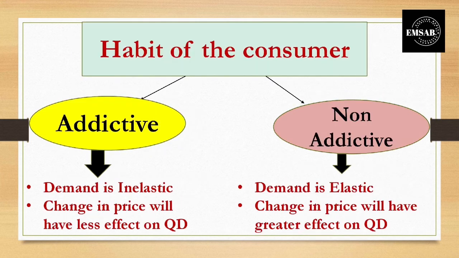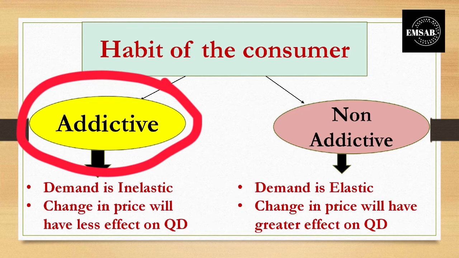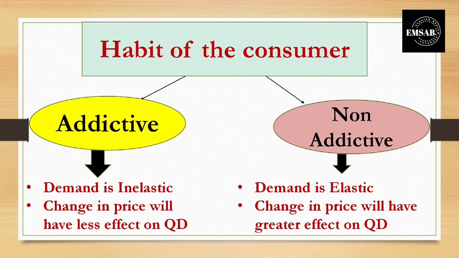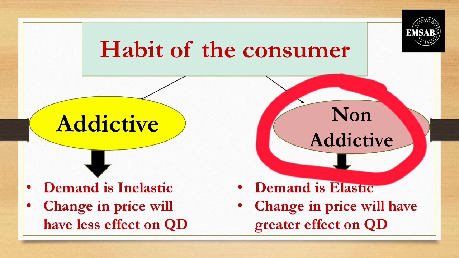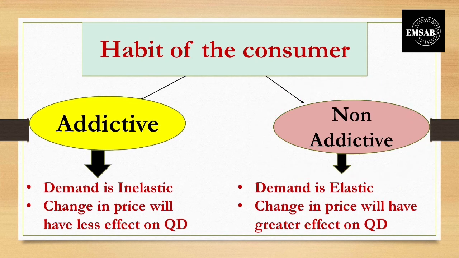The next is the habit of the consumer, or addictiveness of a consumer. Some consumers are addicted to a particular product, while other consumers are not that addicted to a particular product. Suppose a person is very addicted to smoking. He cannot survive without smoking. Every single day he smokes. So for him, it is an addiction.